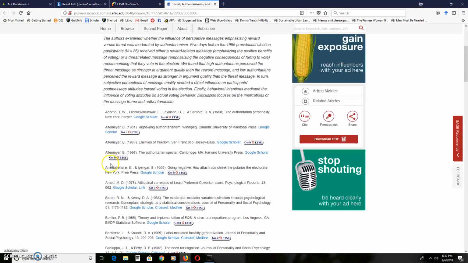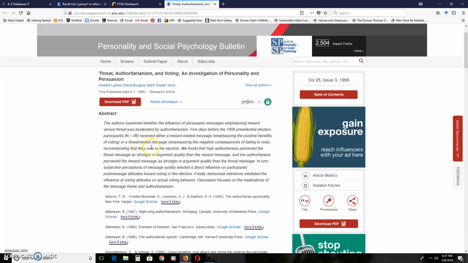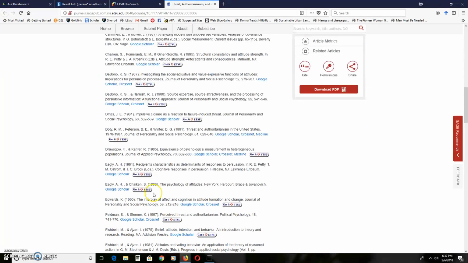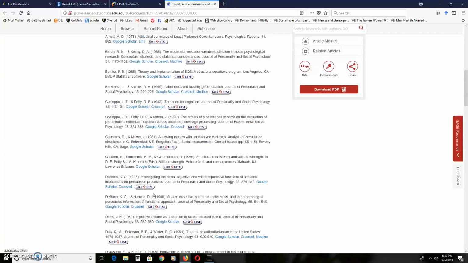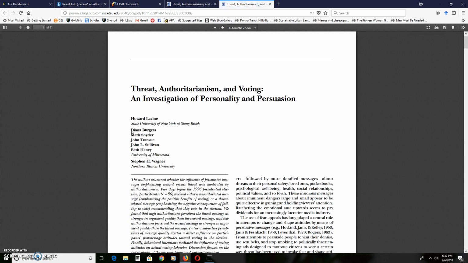So as we scroll down, right, we just get the abstract here, but then look what it gives me right here. Sometimes you'll scroll down past the abstract and you have the whole article. This is all their sources, which could be a good place, by the way, to find other articles about what you're looking at, right? You look at the sources and see, when they write about authoritarianism, who did they look at to talk about authoritarianism, right? But then right there, I can download the PDF, and if I were just to click on that, just so you'll see it, right there, there it is.